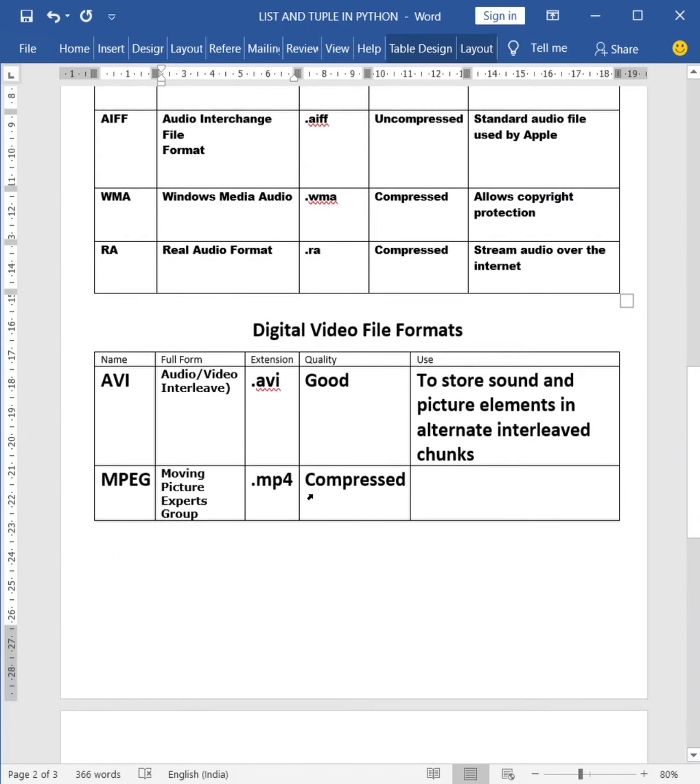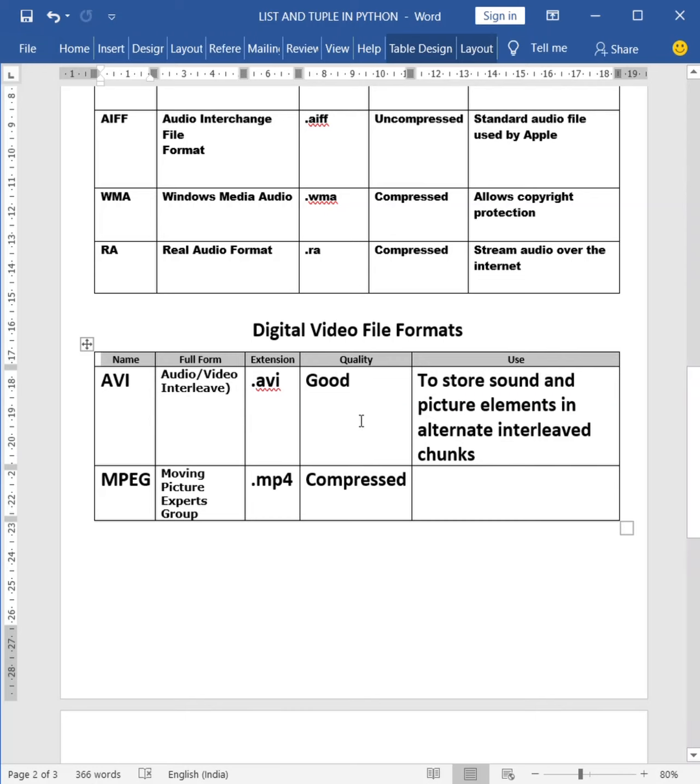Next topic what we are going to see is about the digital video file formats. So digital video file formats are AVI and MPEG. These are the two file formats which are given in our syllabus. AVI stands for Audio Video Interleave. The extension is .avi.